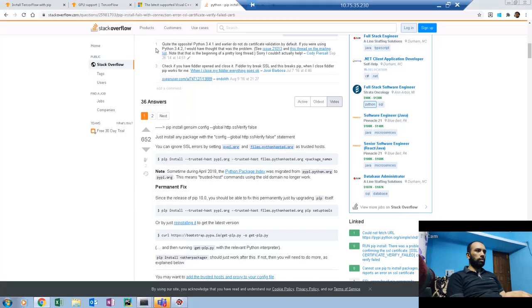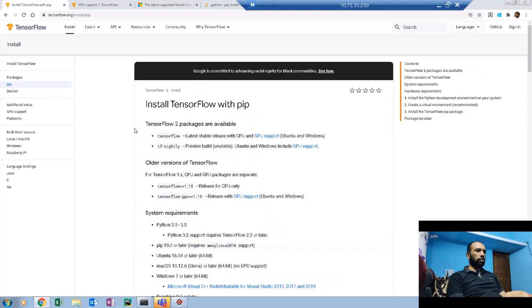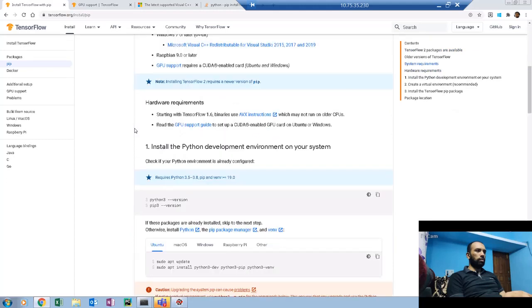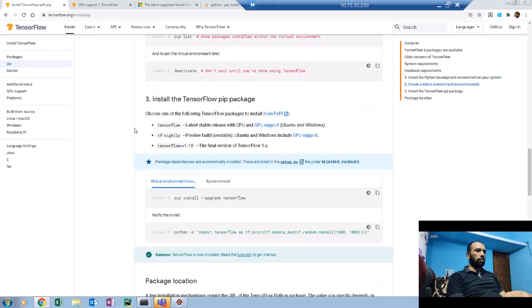The solution that's given on the TensorFlow website is pretty straightforward, and it will work for most cases. All you have to do is check all the requirements, and go ahead and run the command pip install upgrade TensorFlow. This should work for most of the cases.